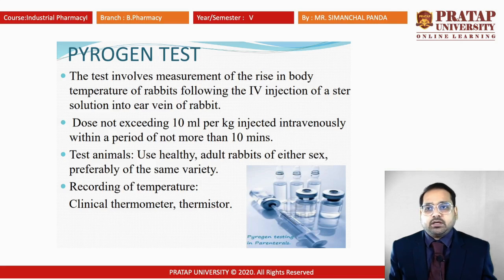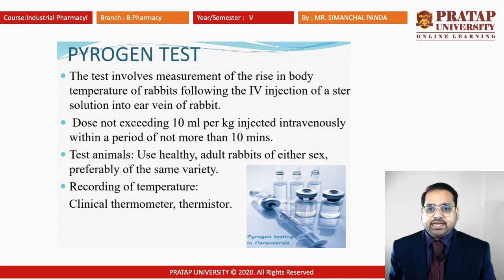Next one is known as the pyrogen test. The pyrogen test is made in different phases. These are tests on animals. There are two phases: the first one is the sham test, the second one is the phase 2 test. The test involves measurement of the rise in body temperature of a rabbit following the IV injection of a sterile solution into the ear vein of the rabbit.